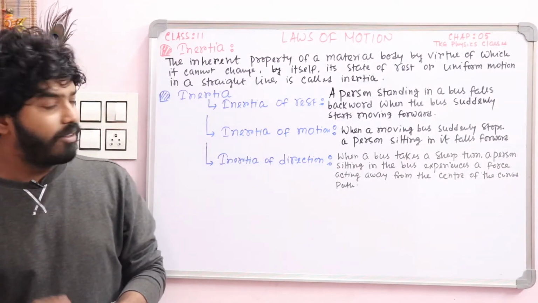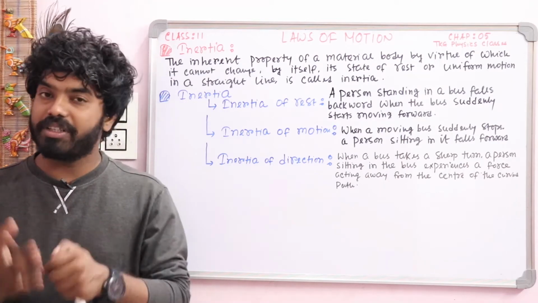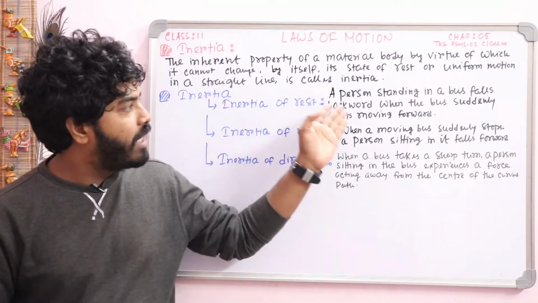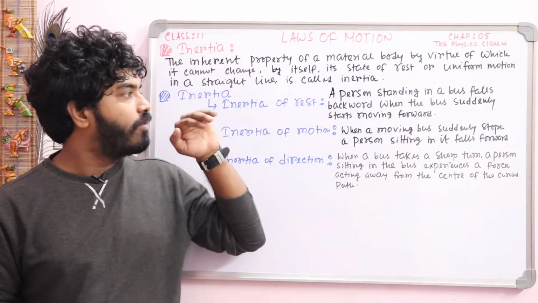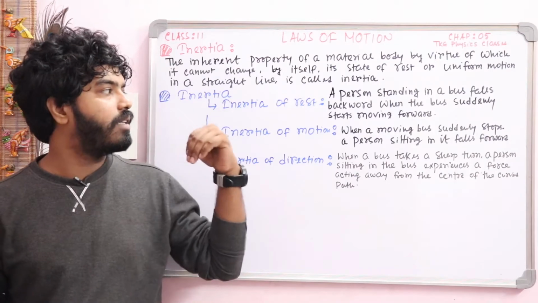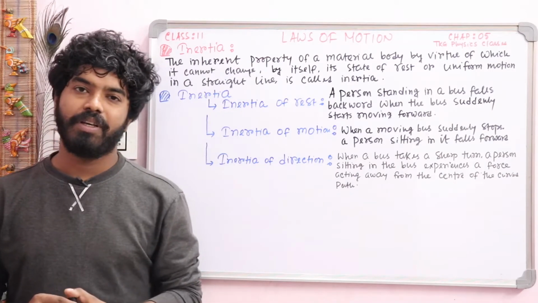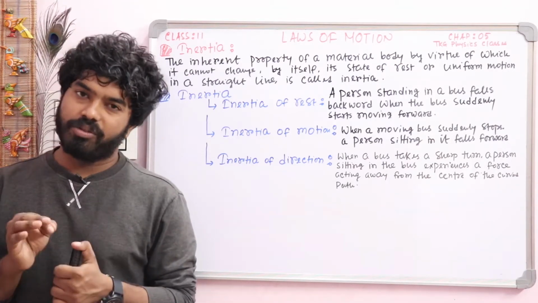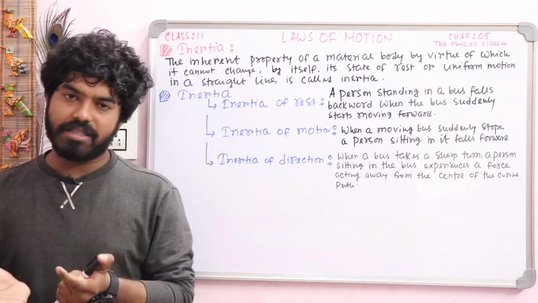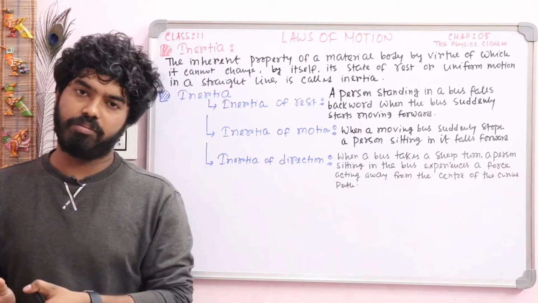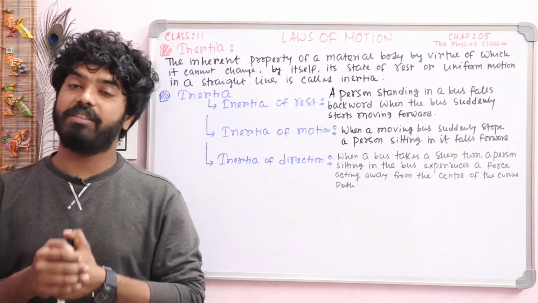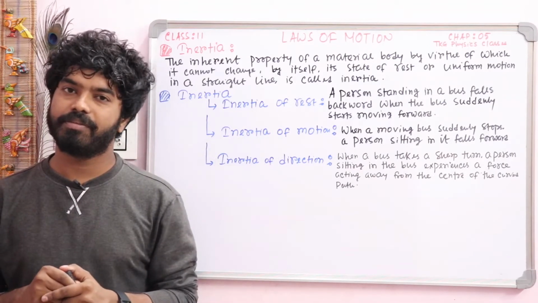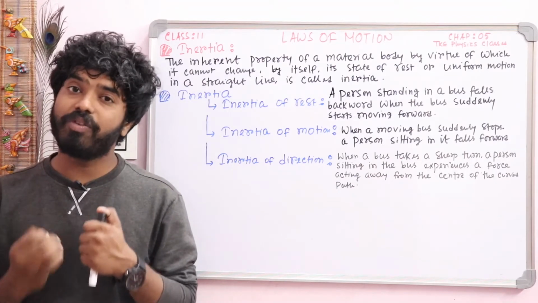Okay, let me give an example, then it will be easier for all of you. All of you know this happens in real life. A person standing in a bus falls backward when the bus suddenly starts moving forward. Suppose you are standing on a bus and the bus is at rest, so your whole body is at rest. But suddenly the bus moves forward.